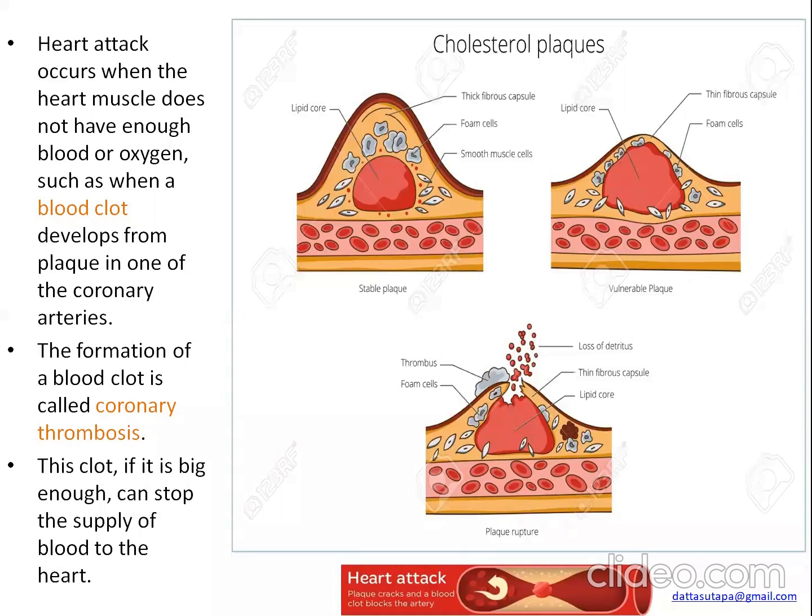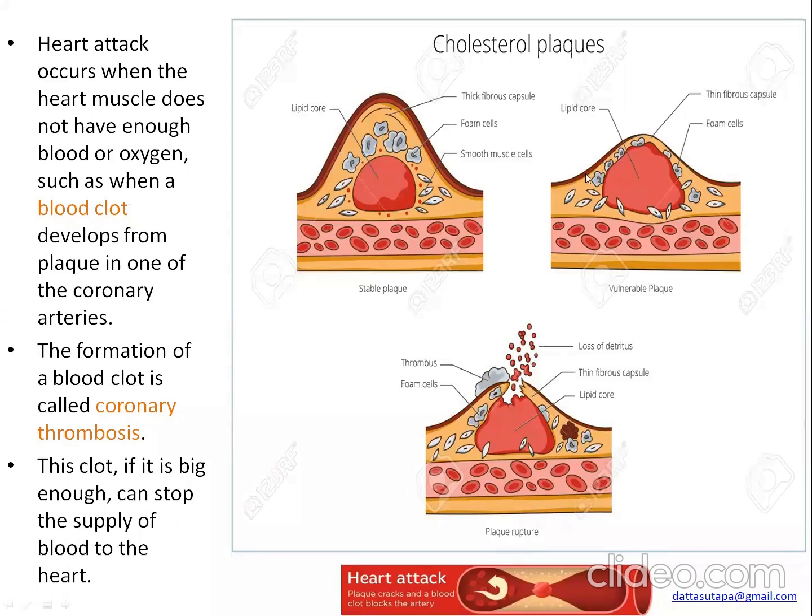What happens? See, this is the endothelium. If the endothelium is somehow shaved off or removed, then the underlying basement membrane, which has highly thrombogenic activity, will induce the circulating platelets to adhere here.